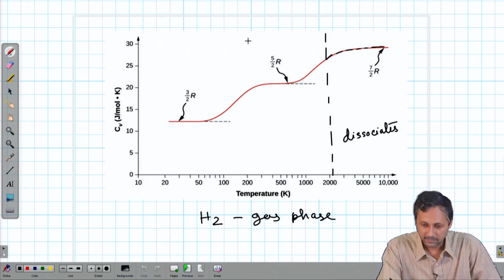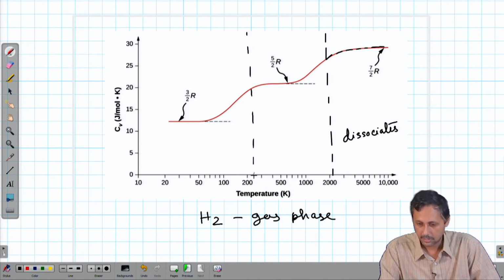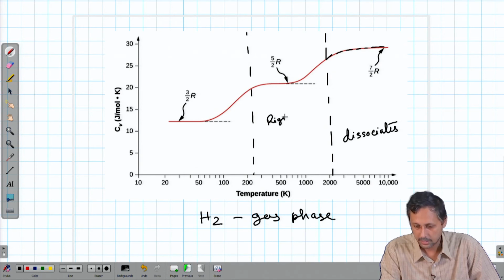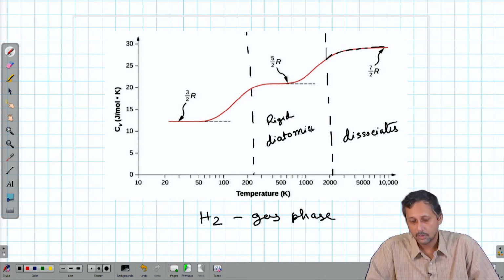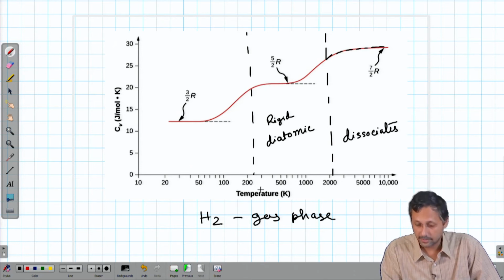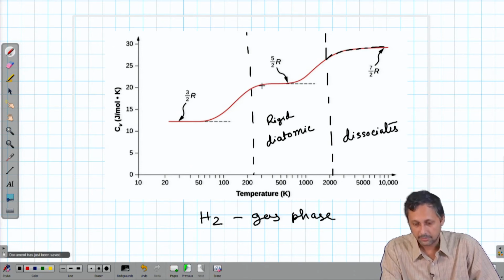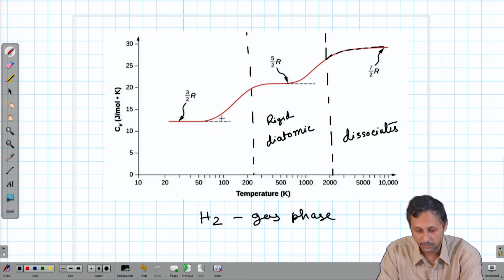So, in this temperature region, it is like a rigid diatomic molecule. Now, what happens is below 200 Kelvin, the Cv value starts changing downwards,